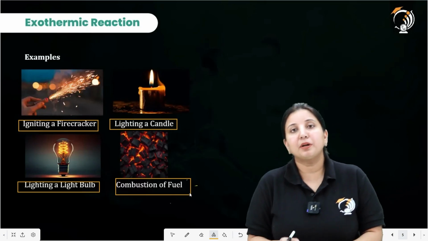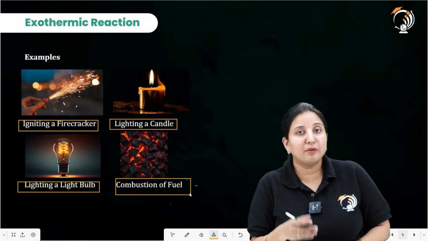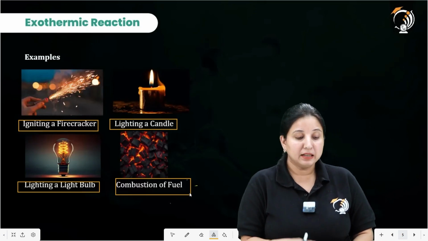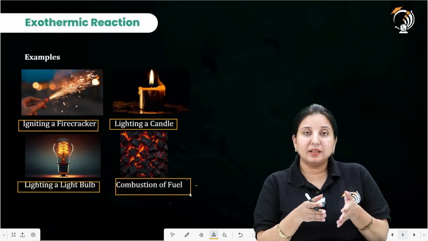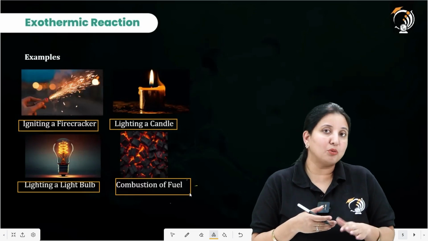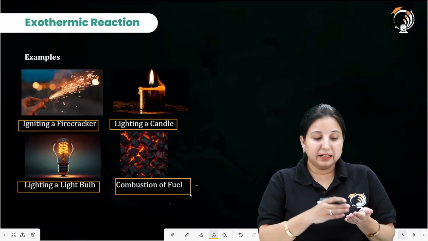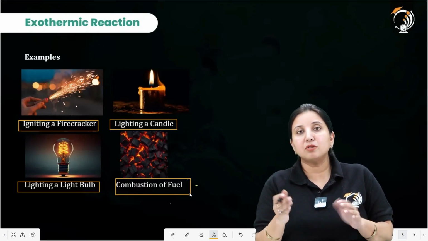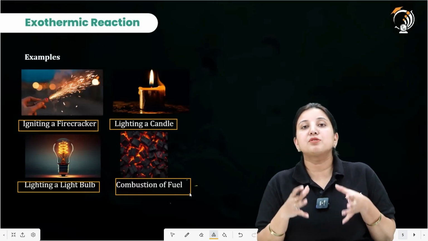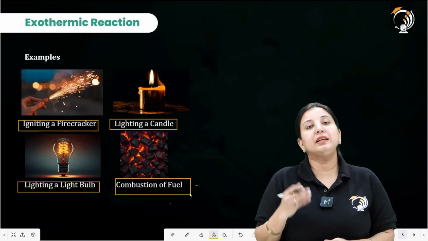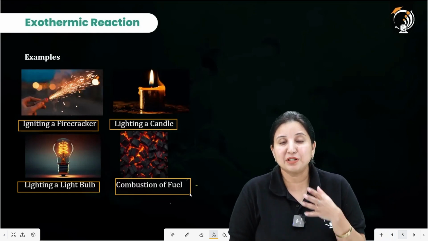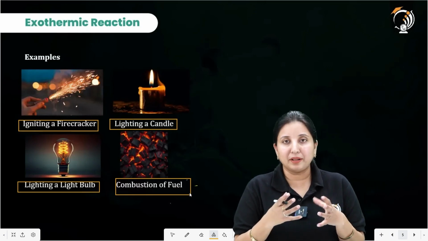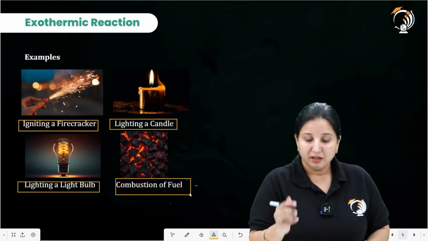When we burn coal or wood, it produces heat, and that heat comes into our surroundings, because of which the temperature increases, and that's why we feel comfortable during the winter season, or we get a hotter environment around us.